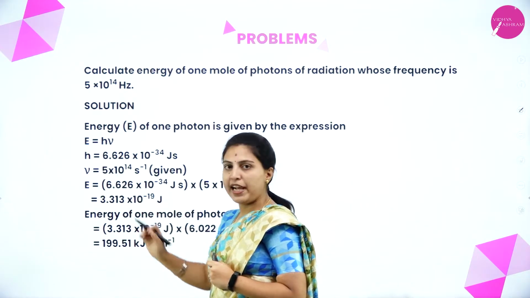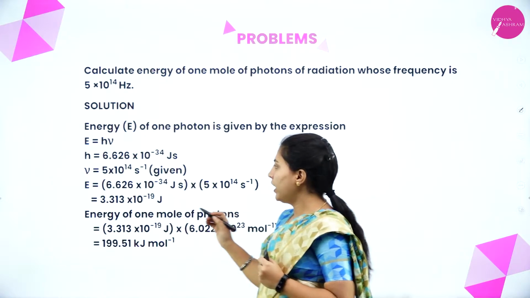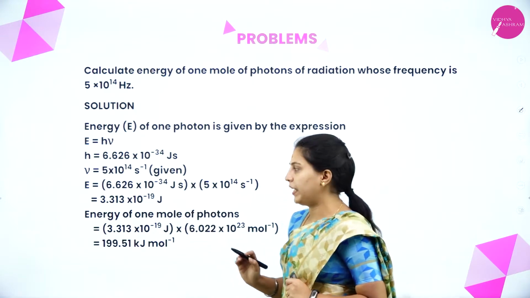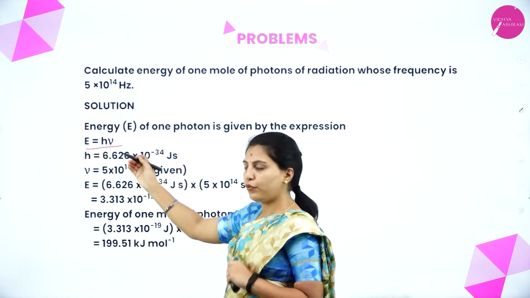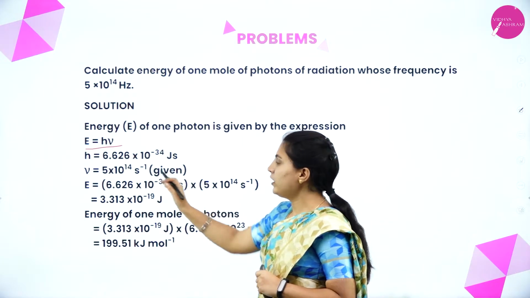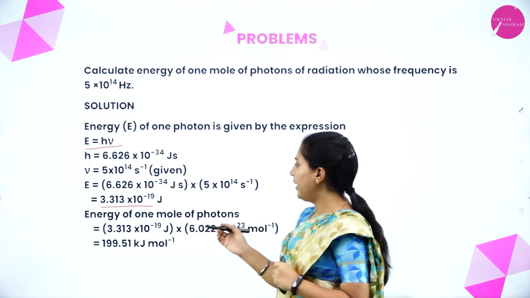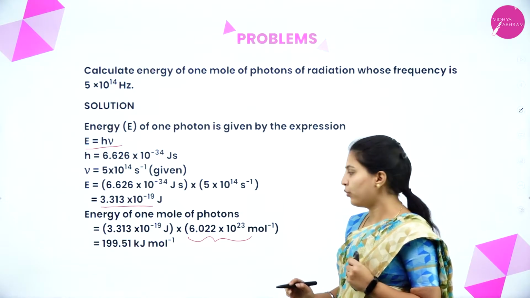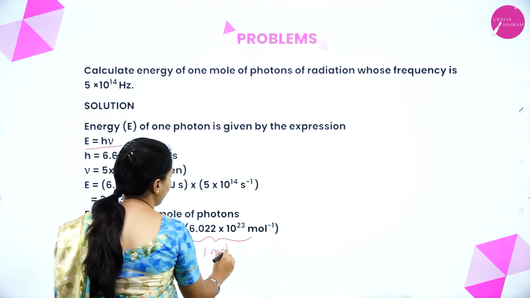h is Planck's constant, that is 6.626 into 10 to the power of minus 34 joule seconds. The frequency given here is 5 into 10 to the power of 14 per second. Energy h nu: we are substituting into this formula, 6.626 into 10 to the power of minus 34 into the given frequency. We will get this much in joules, that is the energy of one photon. And 6.022 into 10 to the power of 23 is equivalent to 1 mole.